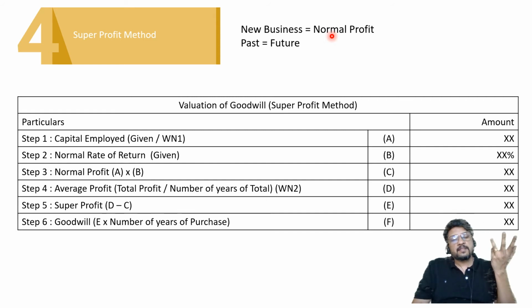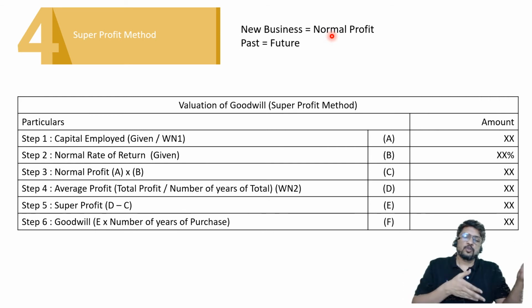Sir, how will I understand in the exam whether I should follow the average profit method or the super profit method? Don't worry. Exam is easy. In the exam there is no bargaining. It is clearly given by the problem whether to follow the average profit method or the super profit method. Everything is told by the problem, so there is no tension. It is clearly mentioned that partners decided to value goodwill on the basis of 3 years purchase of super profit of the firm.